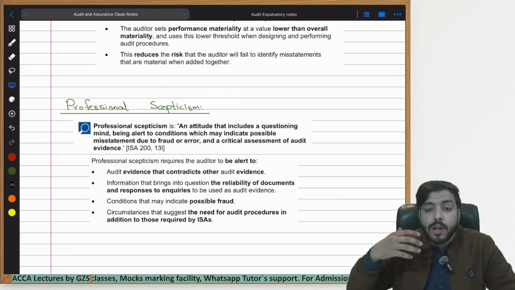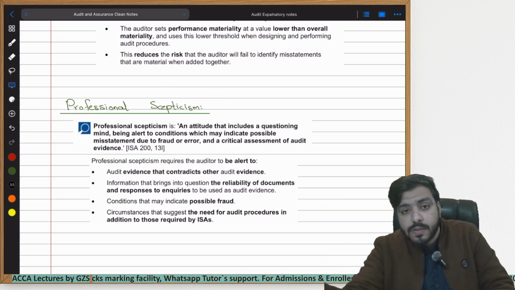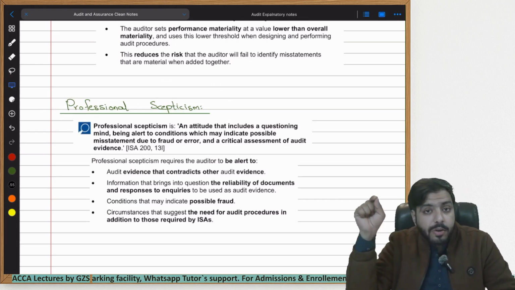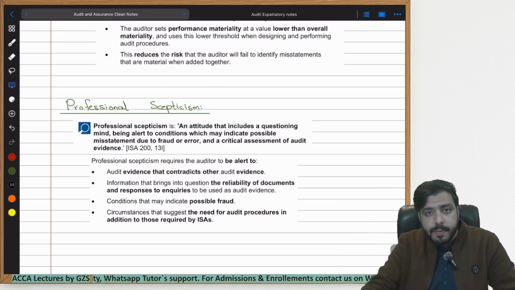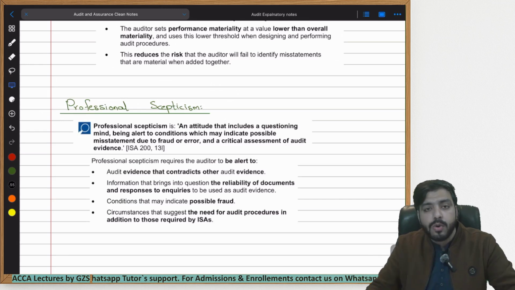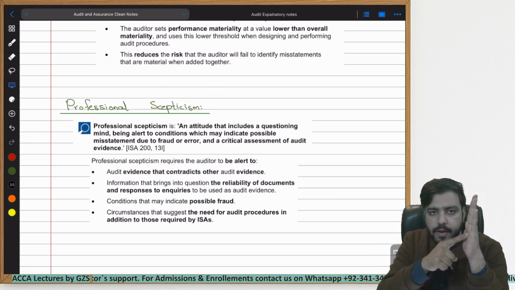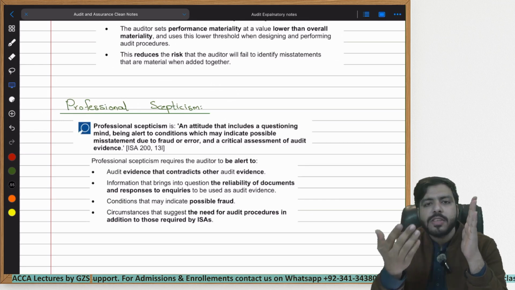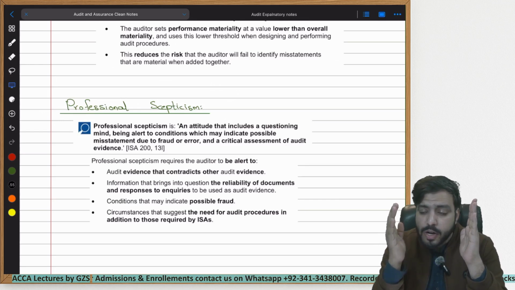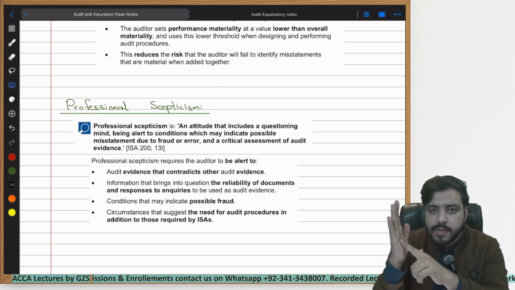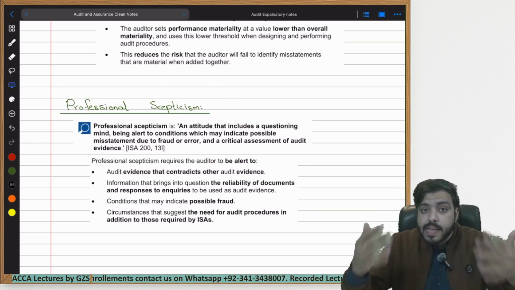You will always look for evidence which shows that yes, these things have been sold to this distributor. That distributor would have signed on this invoice or on the goods received note that the goods have been received. You let the management know, this is the invoice, and on this invoice it is mentioned that you have sold 100 different shirts to this distributor. Please show us the signature of the distributor on the goods received note that they have received it. If the management shows you that signature on the goods received note, this means that they actually sold those shirts.